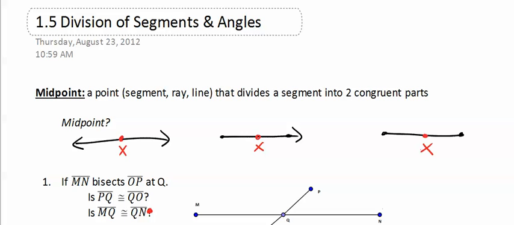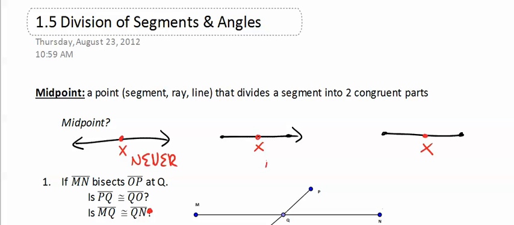If we look at the first one, the line, X cannot be the midpoint of a line because a line does not have a start or a beginning. Therefore, the middle point would be arbitrary because it has no ending. So it would never be a midpoint.